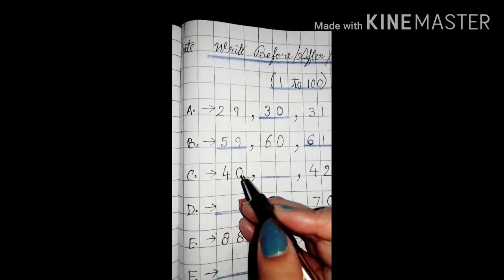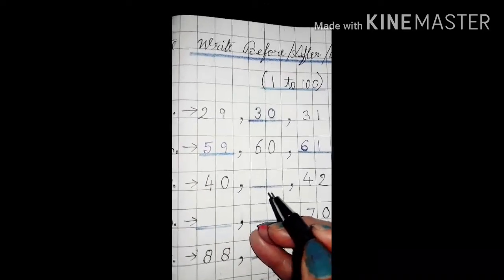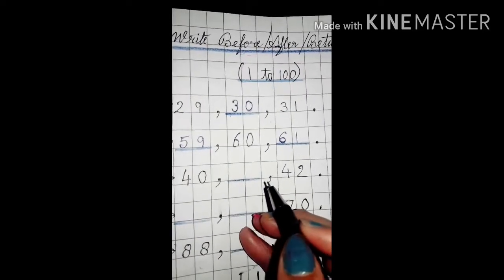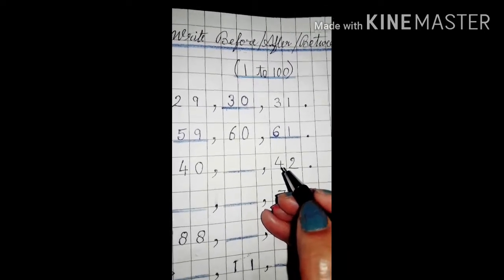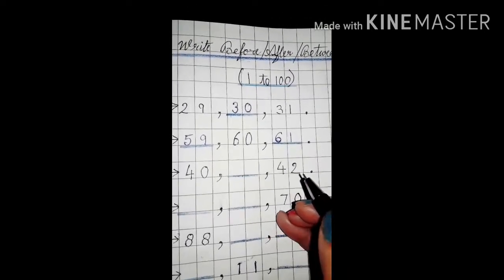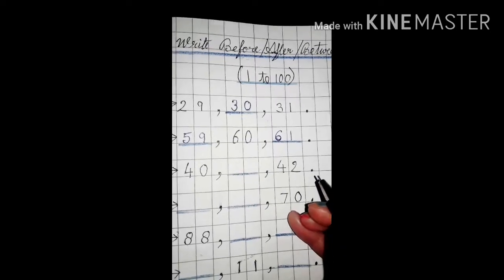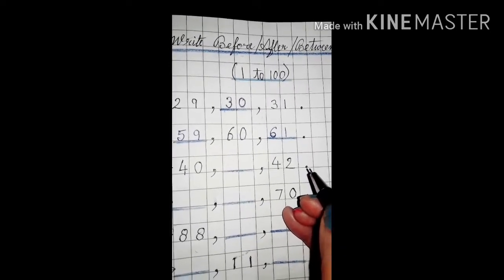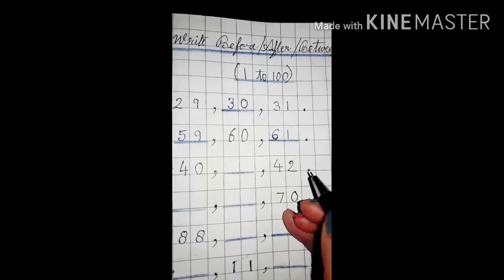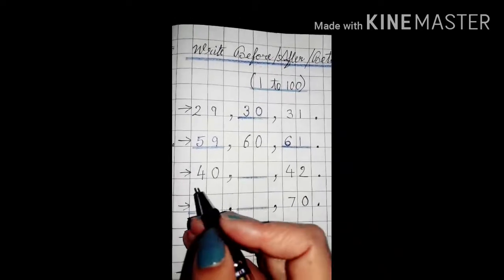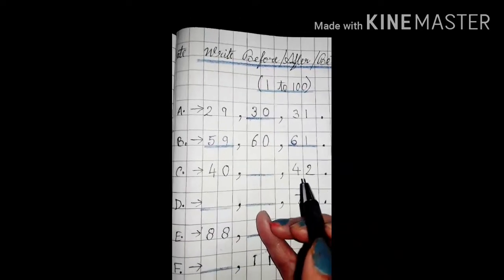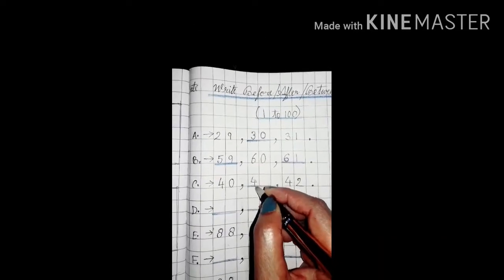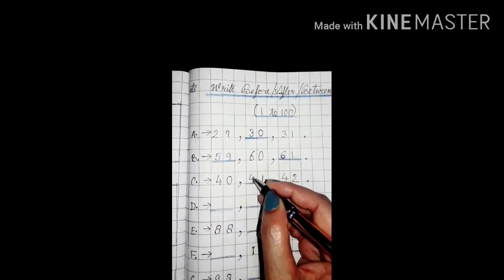Fine. Okay. Now, after leaving one block, again write C dot and put an arrow. Then write 40 and put a comma. Then draw a sleeping line in these two blocks. Then put a comma and then write 42 and put a full stop in next block. So tell me children, what will be the between number of 40 and 42? 41 will come here. Okay.